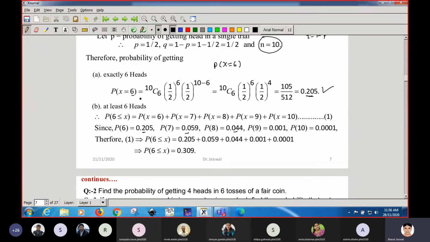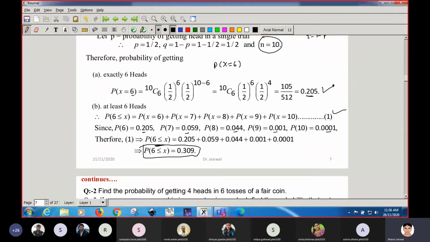If you put 9 here, you will get this much. And if you put 10 here, you will get this much. If you add all these probabilities, you will get the probability of getting at least 6 heads. Means 6 heads will come, 7, 8, 9 and so on may come also, but at least 6 will come. So the probability of getting at least 6 heads is 0.309.